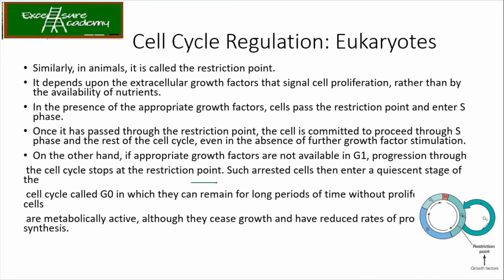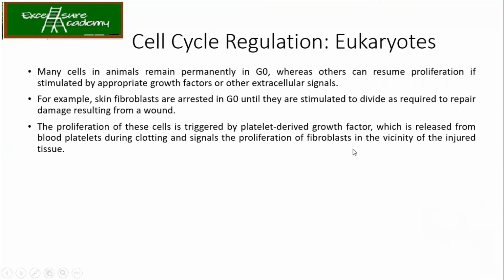So from G1 it will go to G0, where the cell can remain for long periods of time without proliferation of the cells, but they are metabolically active. That means in order for survival, whatever is required will be happening. It's just that the growth and the division is not happening. But the cell is metabolically active. That means glucose utilization is happening to keep your cell alive. Now, there are many cells in animals which remain permanently in G0, whereas others can resume proliferation if stimulated by appropriate growth factors or extracellular signals.